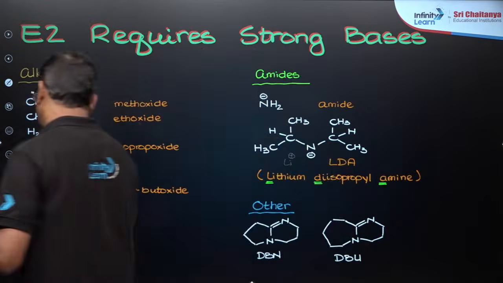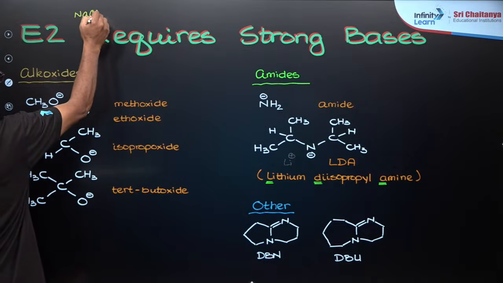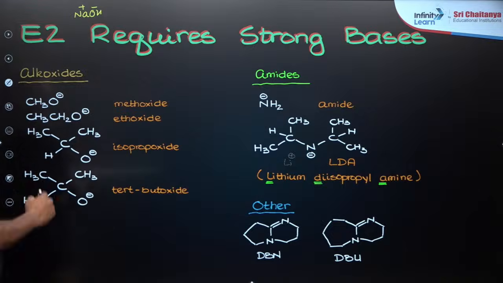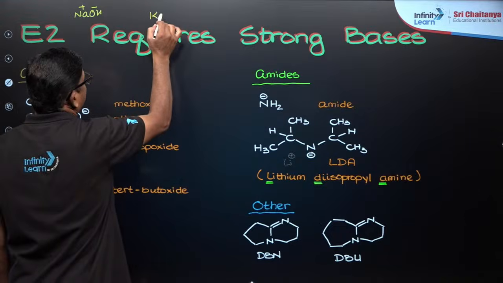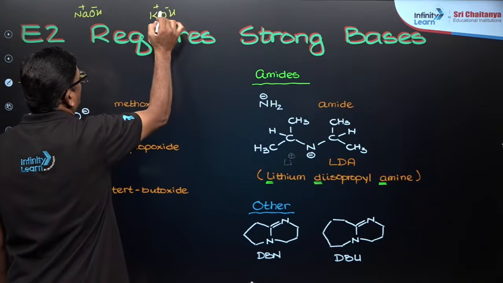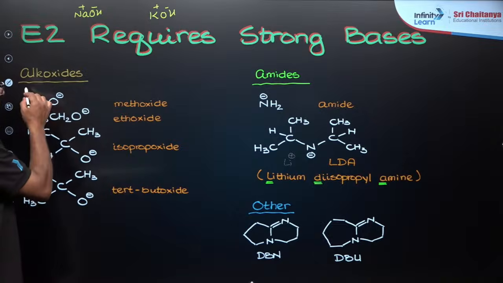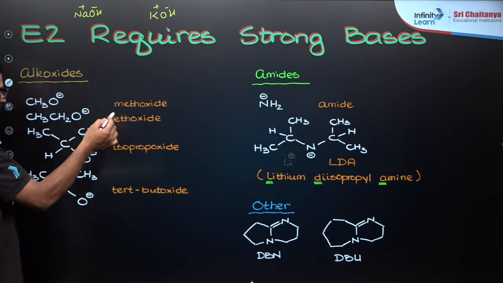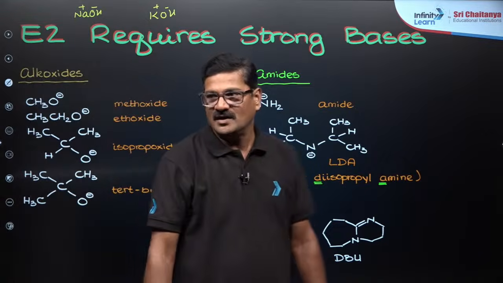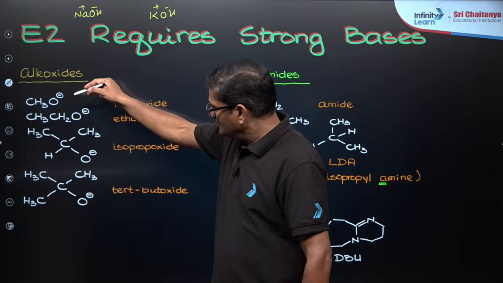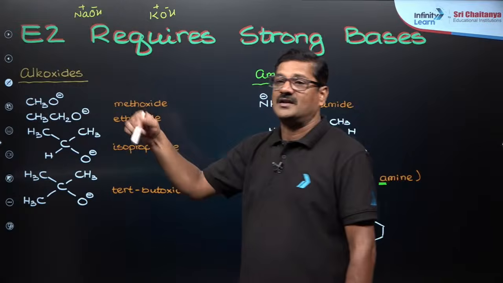So normal bases, you all know, sodium hydroxide, sodium plus and OH minus, it is a base. And potassium hydroxide, OH minus is a base. Now you can say alkoxides: methoxide, ethoxide, isopropoxide, tertiary butoxide. As you move down, as the number of carbons in the base increases, the bulkiness of the base increases.